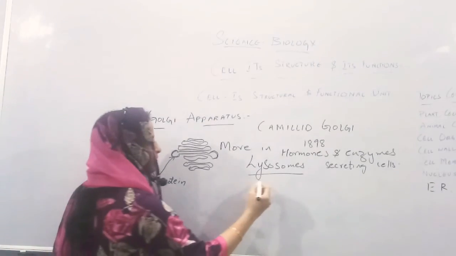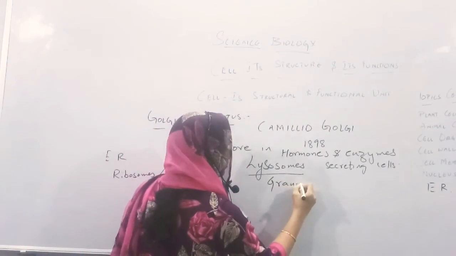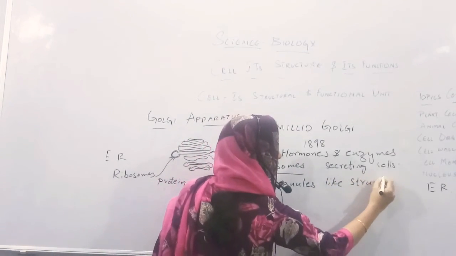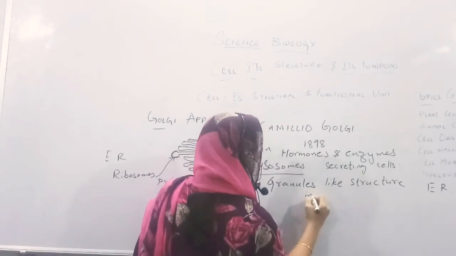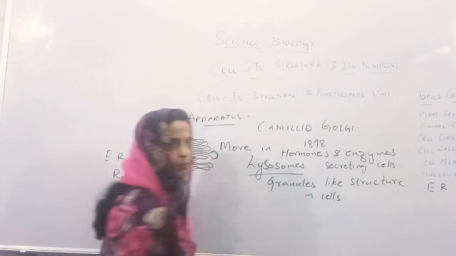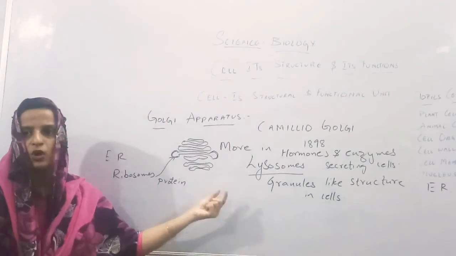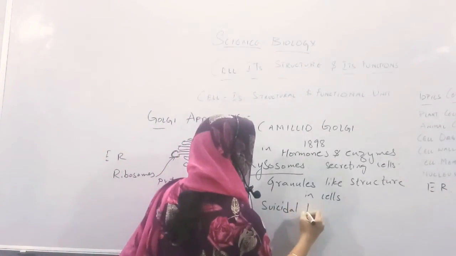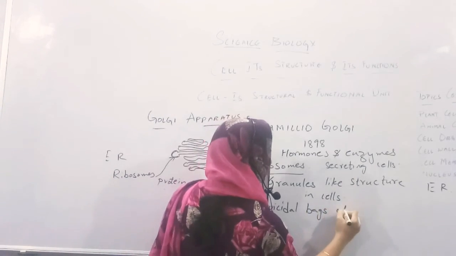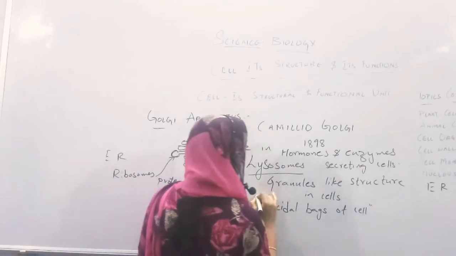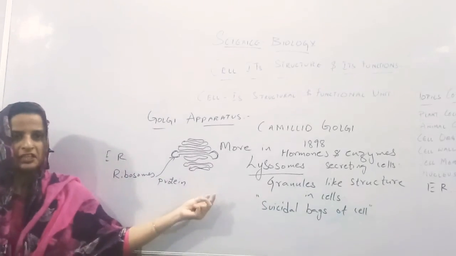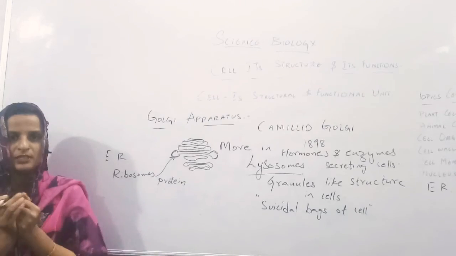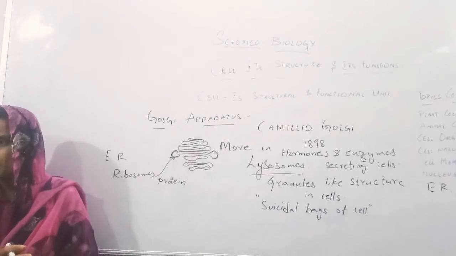Lysosomes are granule-like structures in the cell. They are called the suicidal bags of the cell. What they do is they take whatever things are not required in the cell into themselves and kill them.